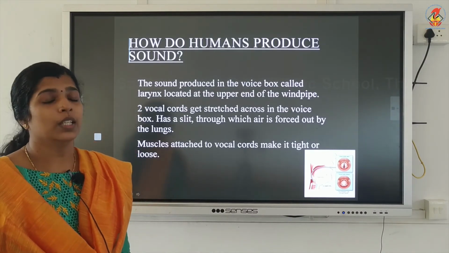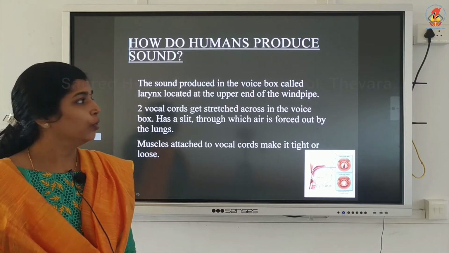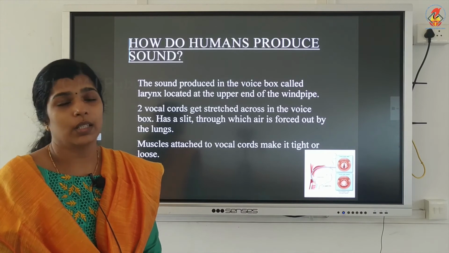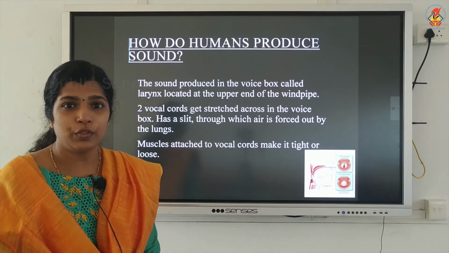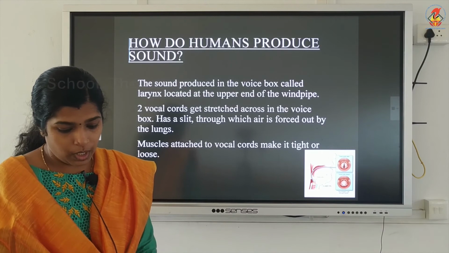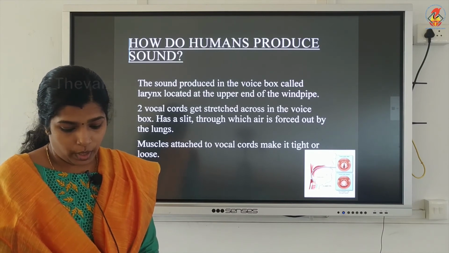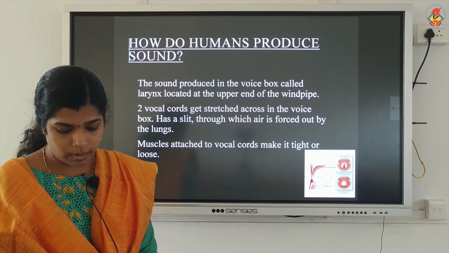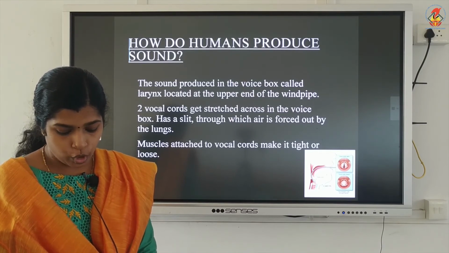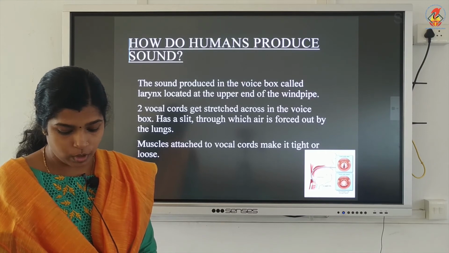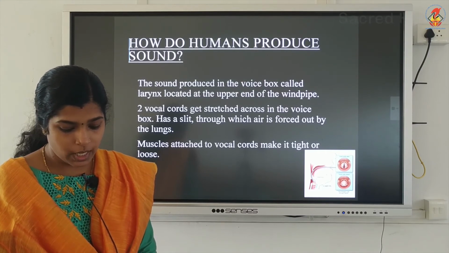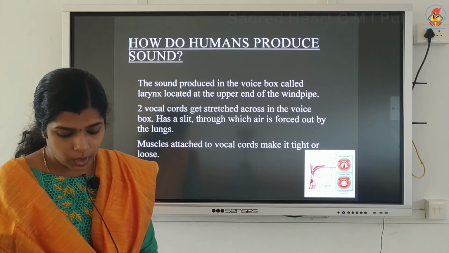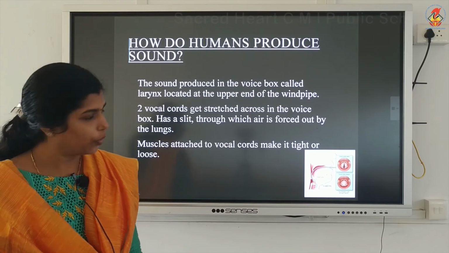In humans, sound is produced by the voice box known as the larynx, which is situated at the upper end of the windpipe. Two vocal cords are stretched across the voice box in such a way that they leave a narrow slit between them for the passage of air.